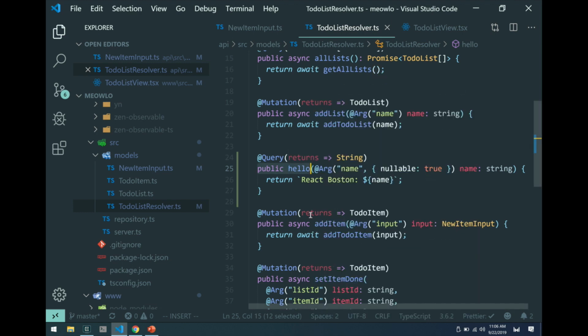And then because it's async, it's extremely easy to come into any one of these functions and have it talking to a database or a file or a cache or running compute, whatever you want to do. Just to underline the point that a resolver isn't anything special. It's just a regular function. You can return any value you want, and you're just using these annotations to give TypeGraphQL a couple of hints about how to turn this thing into a GraphQL schema.